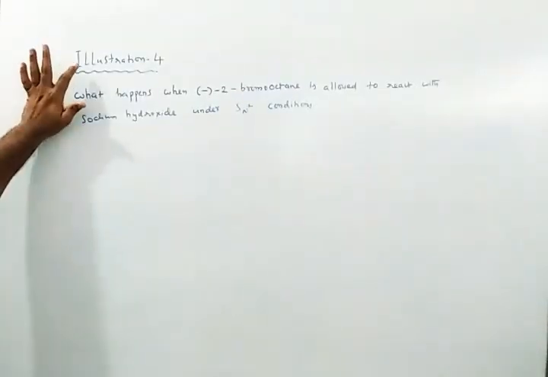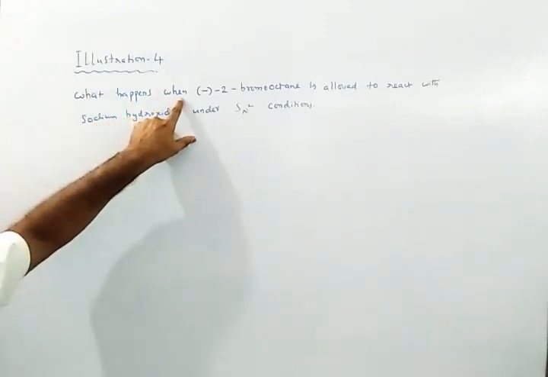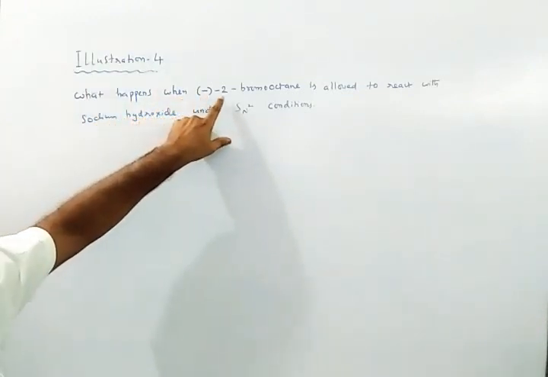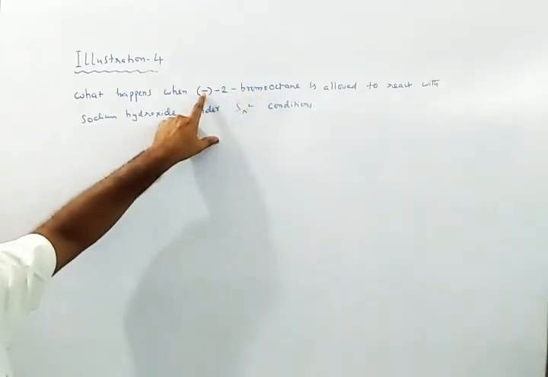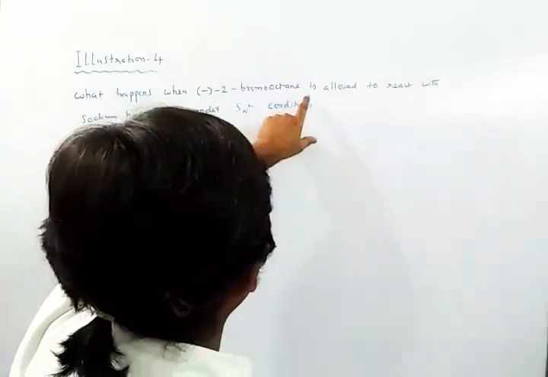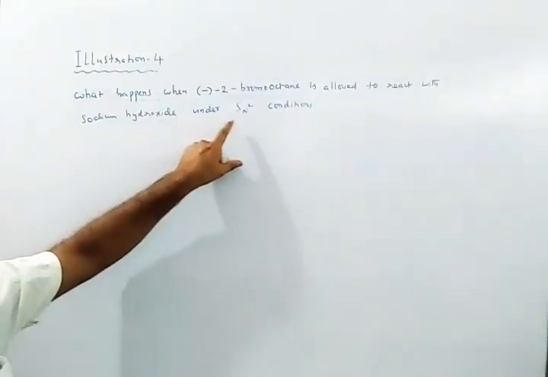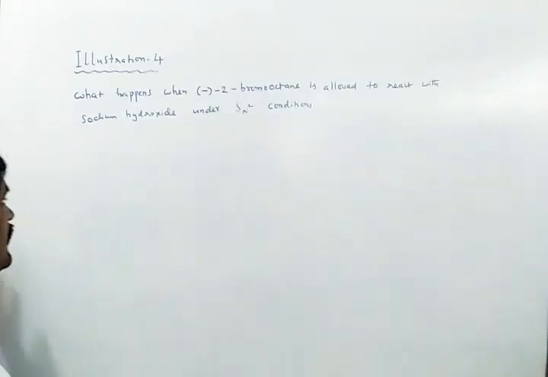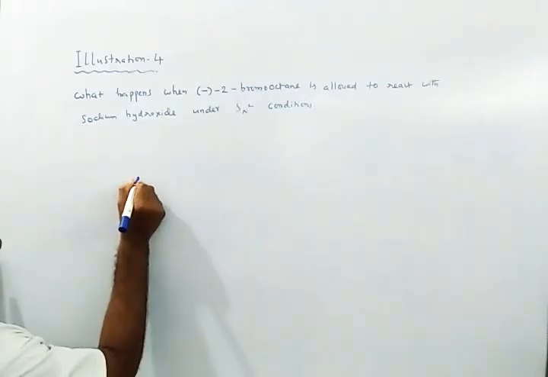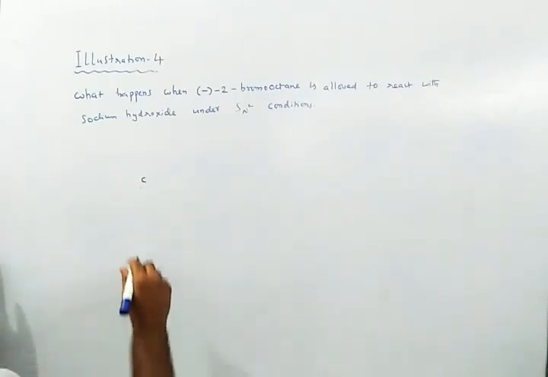Okay, let us see illustration number 4. What happens when 2-bromooctane, which is the L configuration, is allowed to react with sodium hydroxide under SN2 conditions? Let us see. You take a carbon like this, R is a big one.